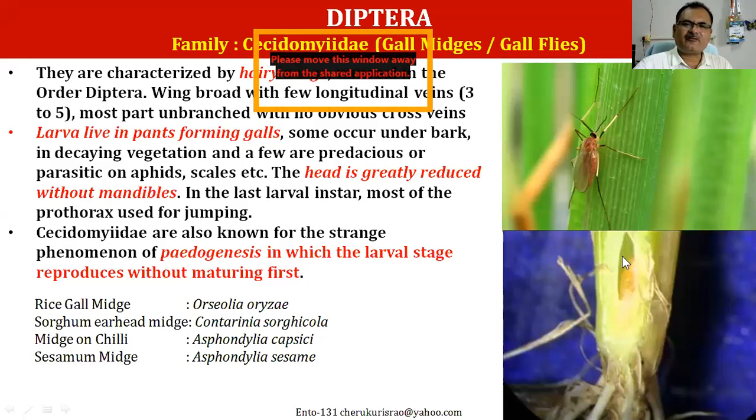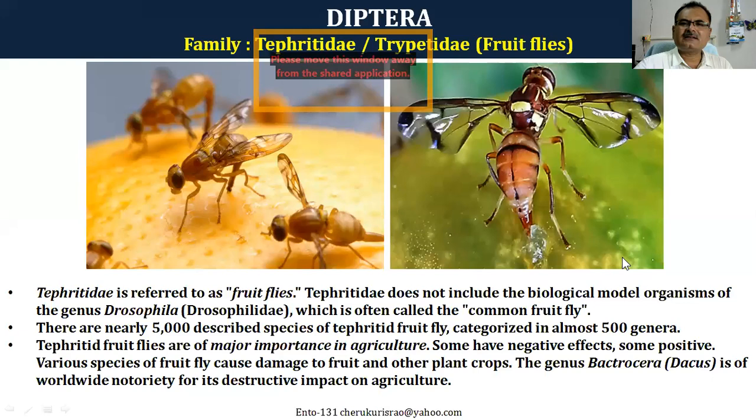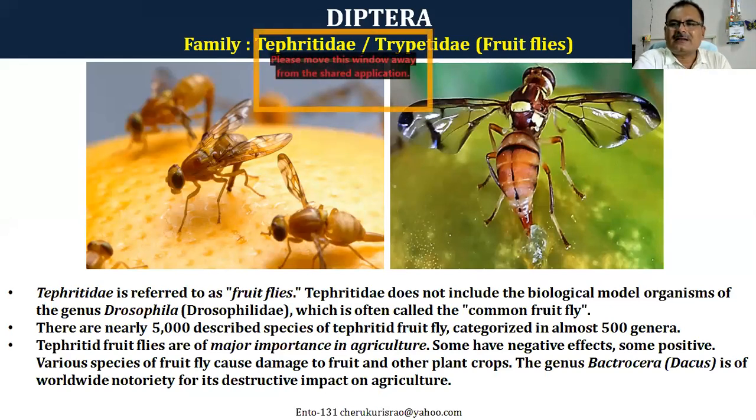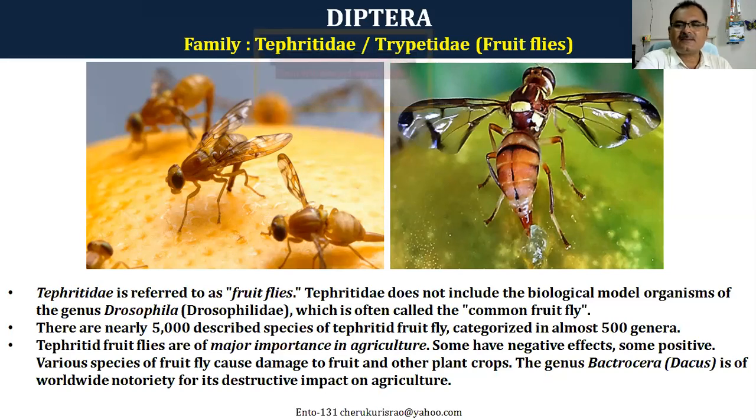And the second important family is Tephritidae, or Trypetidae. Very important, extremely important. This is one of the deadliest insect families damaging to crops. They are universal insects. These fruit flies, Tephritidae or Trypetidae, are available throughout the globe. Very dangerous. Tephritidae is referred to as fruit flies.